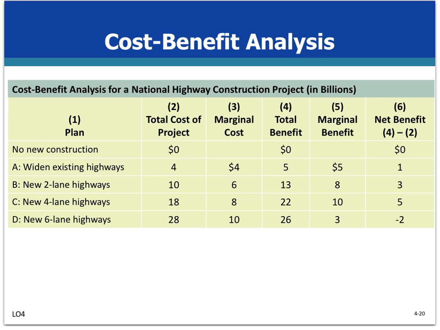Okay, so the question is the optimal size or scope for this project. We can look at the net benefit, and we want to maximize net benefit. As you look at the net benefit column, you'll realize that the 5, which is project C, should be chosen. We can compare, on the other hand, the marginal cost and the marginal benefit relating to each plan. Also, this will answer the question.